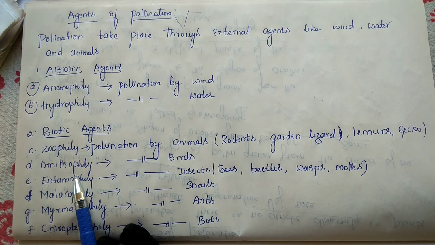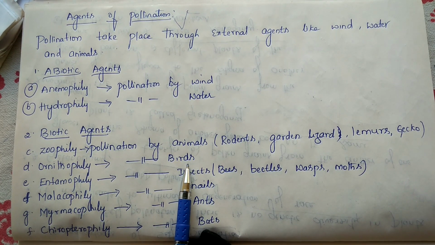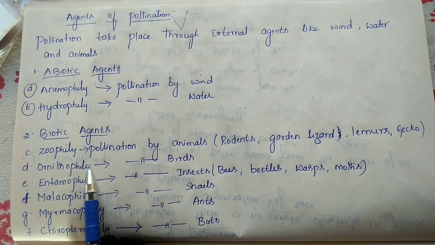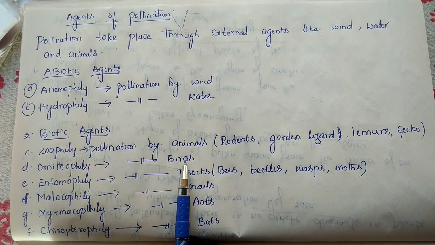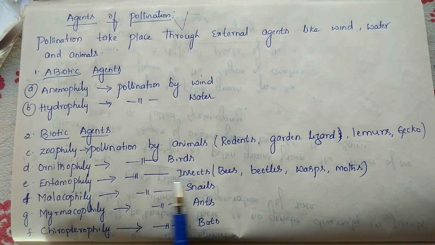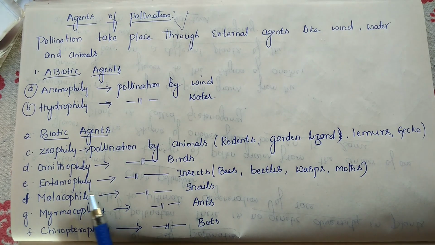Ornithophily is when the pollination is held by birds. Varieties of birds go for pollination, especially the hummingbird and the sunbird. These are the flowers here. They help with pollination, especially the hummingbird. So if the pollination is held by birds, we call it ornithophily. The next type of agent is insects.